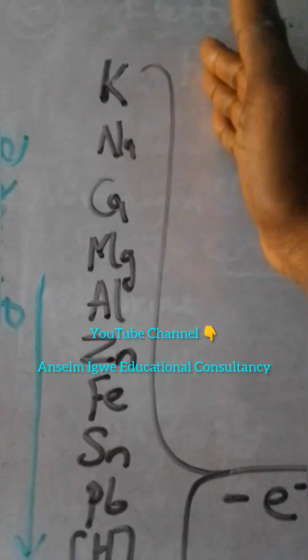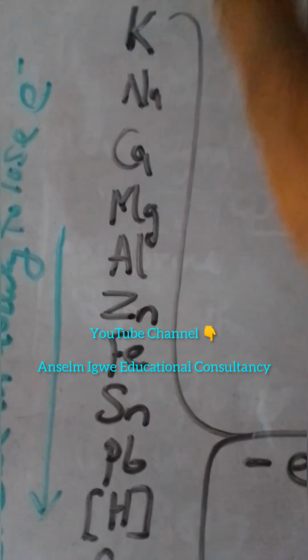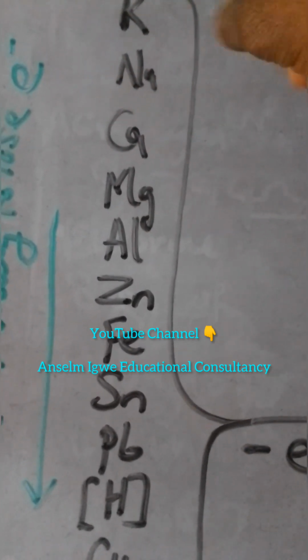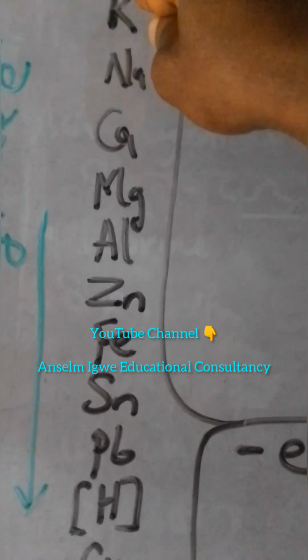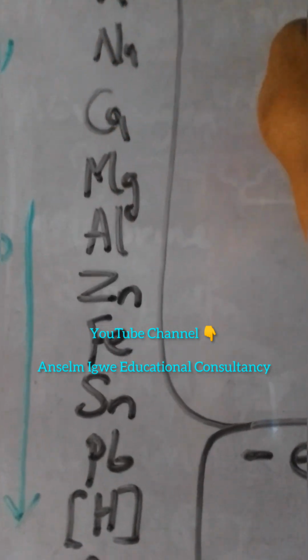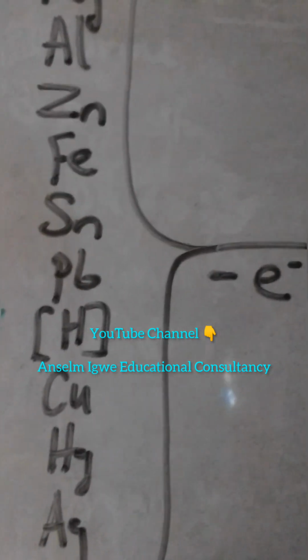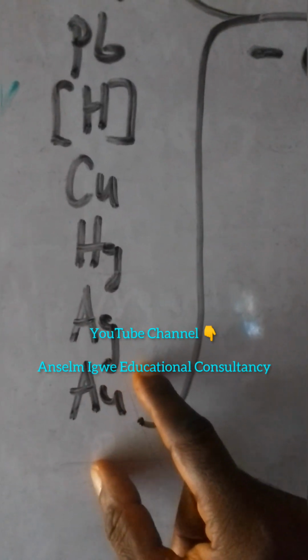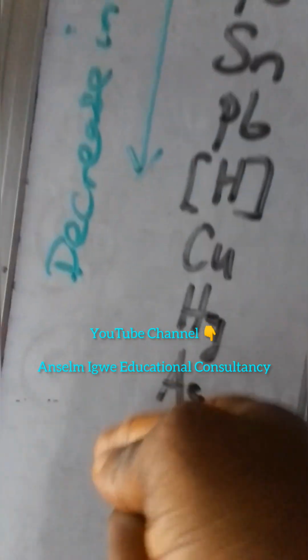So here, this is the arrangement in order of decreasing ability to lose electron. Ability to lose electron means electropositivity. So potassium has the greatest tendency to let go of electron, followed by sodium, and the least is gold. Gold is so reluctant to lose its electron. So the arrow here shows the decrease in the ability to lose electron.